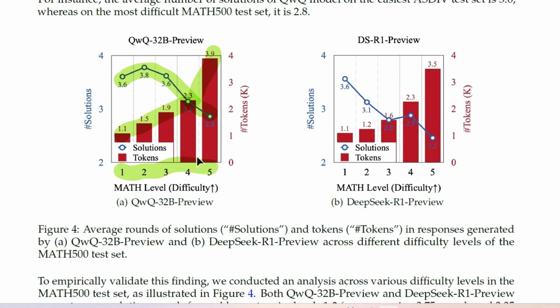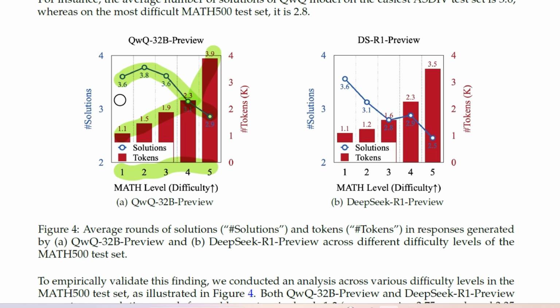So it's able to solve in an average of 2.9 different ways, or different solutions, but the number of tokens is very high, because this is a tough question. Now for the easy questions, the number of tokens is less, but the number of solutions is more. So the assumption you're trying to prove in this paper is that for a simple question, we don't need that many solutions. But do we really have that many solutions?